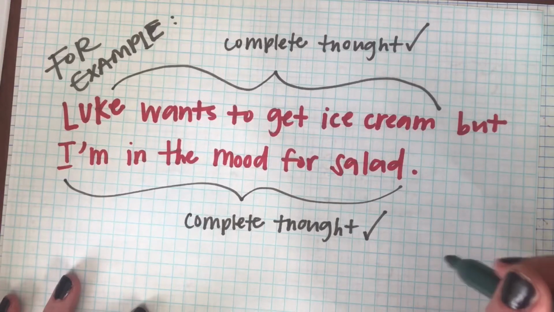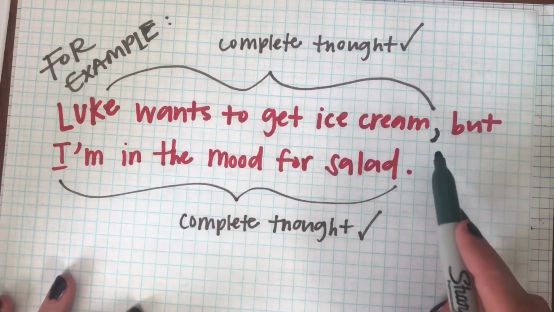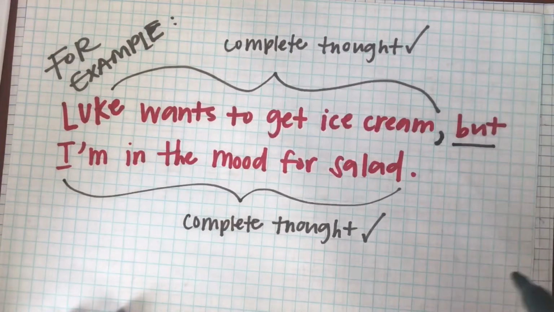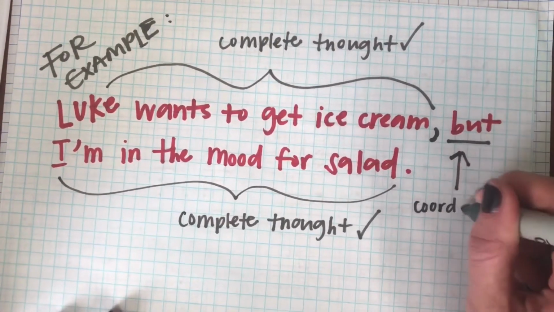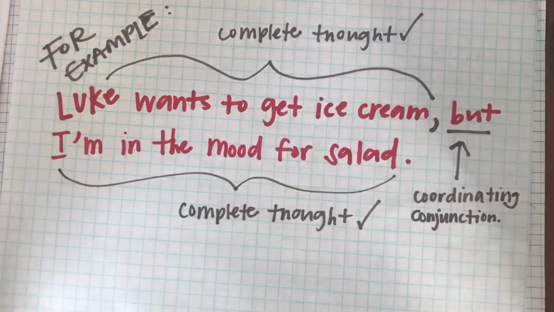So to combine these two complete thoughts, we're gonna have to put a comma right there right before the but. Okay, and that's our coordinating conjunction. The comma always goes before the coordinating conjunction. So we're gonna look at another example here.